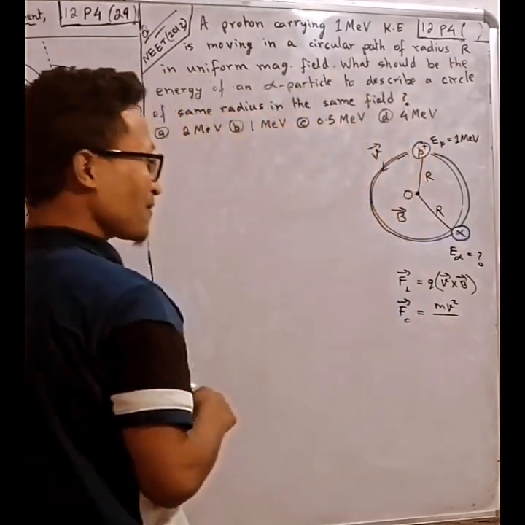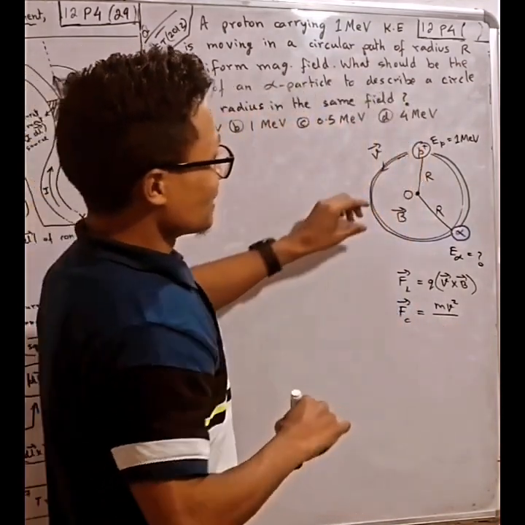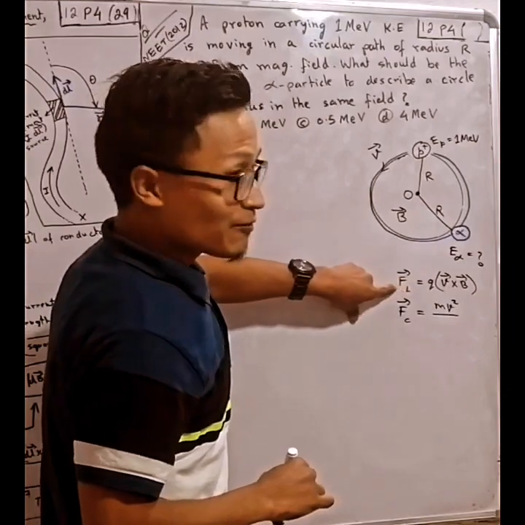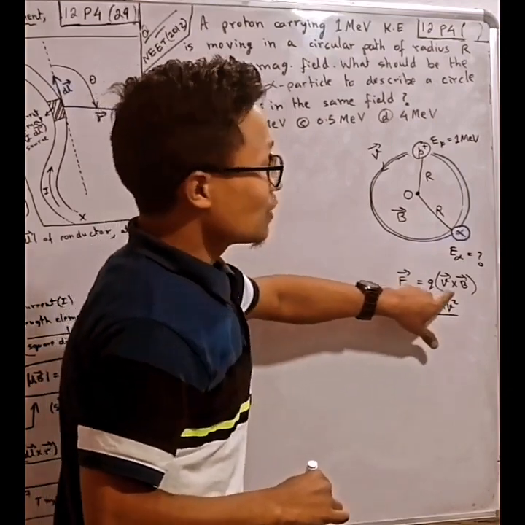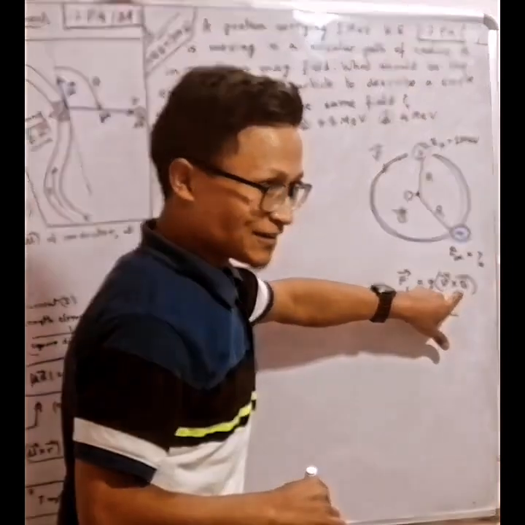Now see this one, we have F_L equals q v cross B, right?